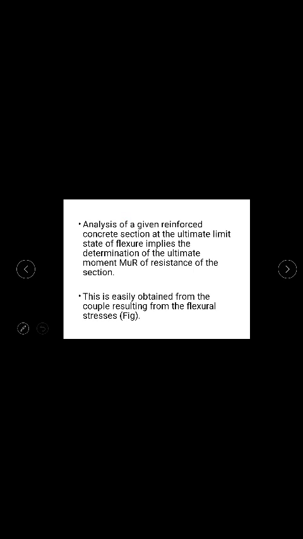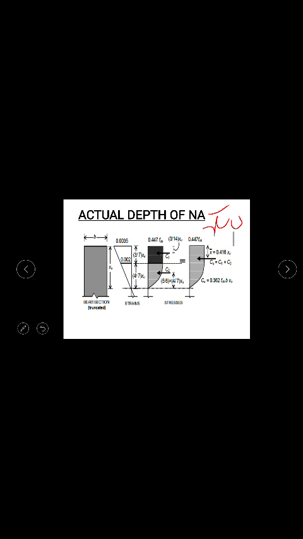So the first step in the analysis of singly reinforced beam is that you have to find out these two depths. One is the actual depth of neutral axis and second one is the maximum depth of neutral axis. The maximum depth of neutral axis is the standard values which are given in the table. In the previous slide you can see in the table where you can find out the maximum depth of neutral axis, which is dependent on the known value small d. Small d will be given, so you will get the maximum depth of neutral axis from the table.